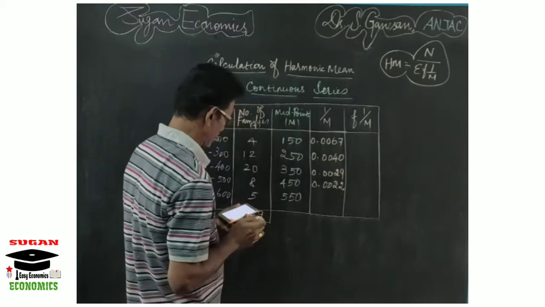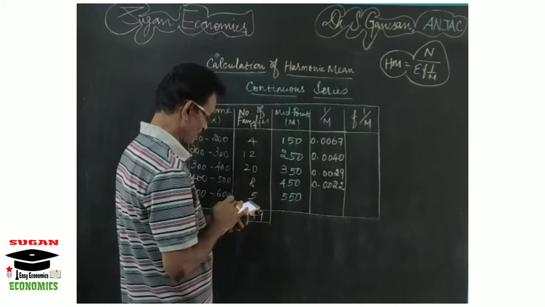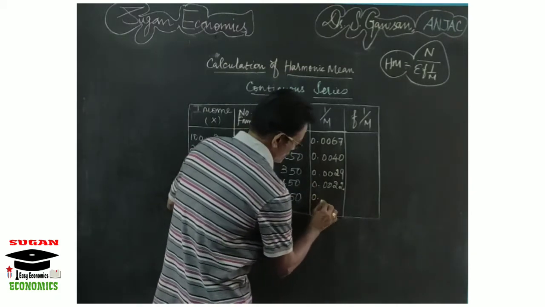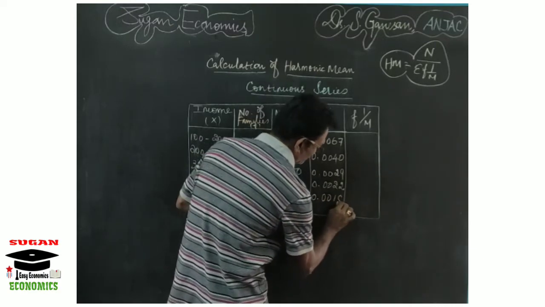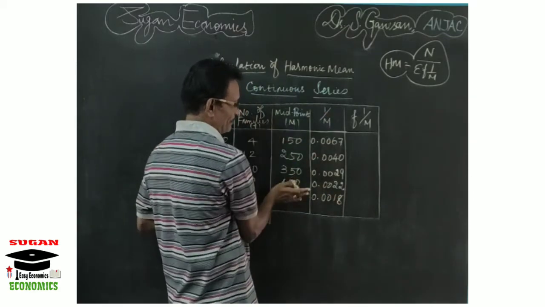Then the reciprocal for 550, that is 1 divided by 550, is 0.0018. So these are the reciprocal values for the given midpoints.